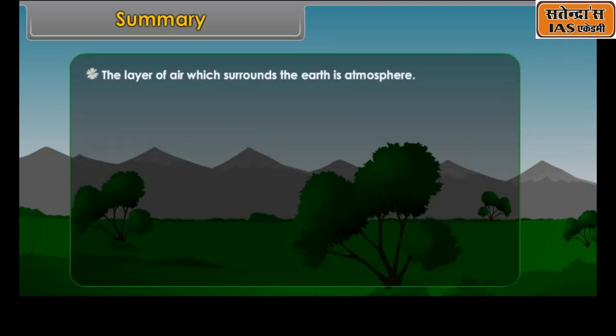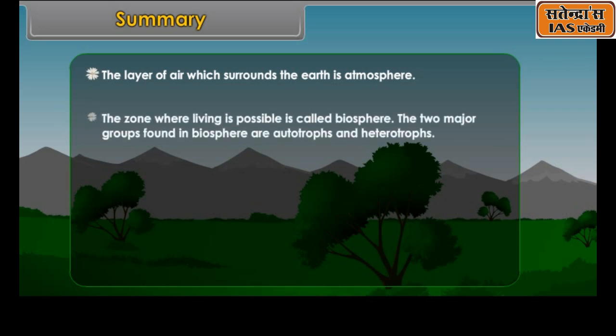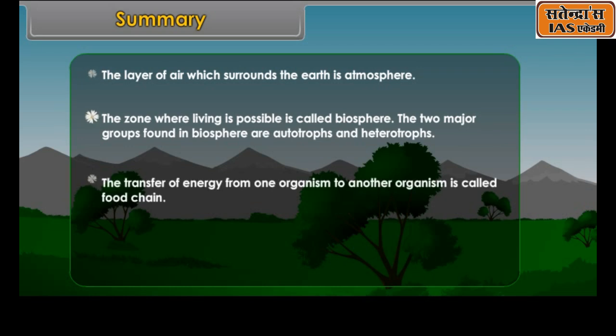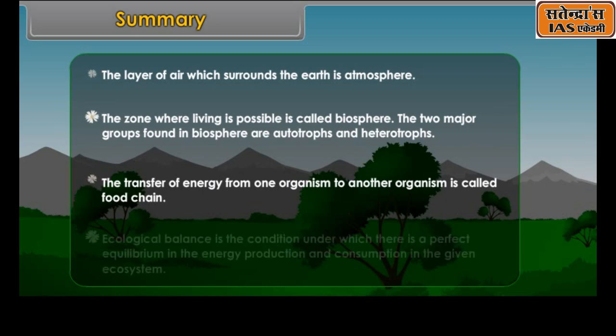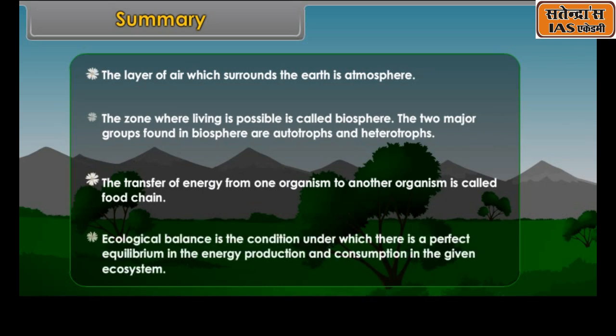The two major groups found in the biosphere are autotrophs and heterotrophs. The transfer of energy from one organism to another organism is called food chain. Ecological balance is the condition under which there is a perfect equilibrium in the energy production and consumption in the given ecosystem.